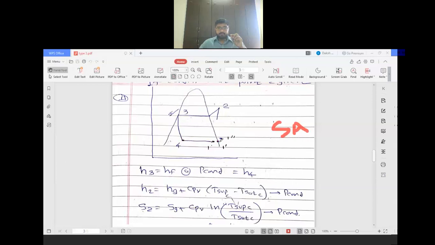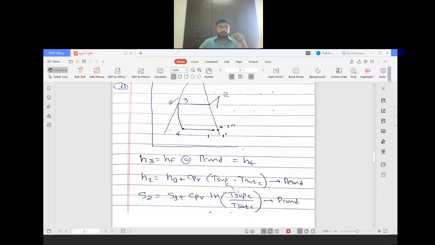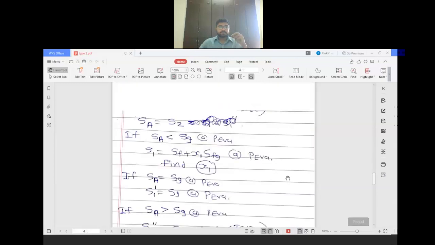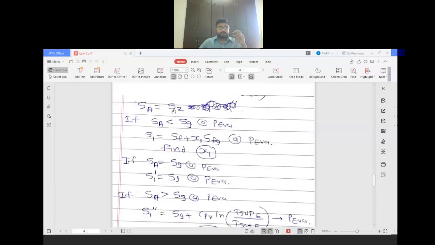SG means, we all know, SG would generally be at this point. Clear? So you have to compare our SA with SG. Then after, this is the condition. You have SA.